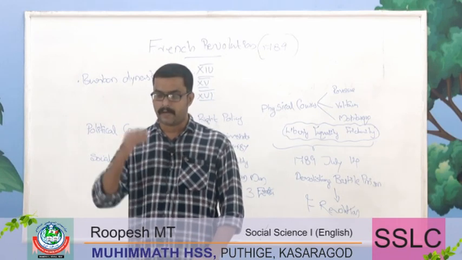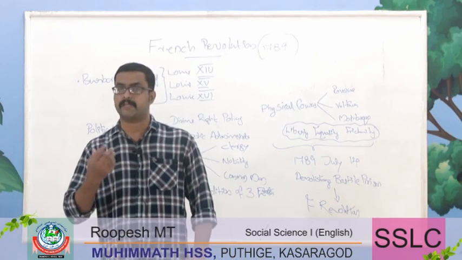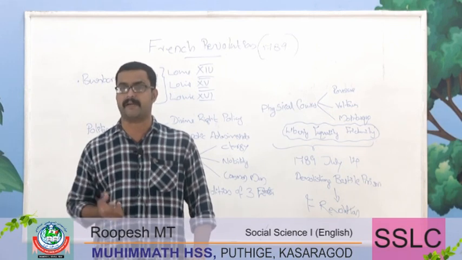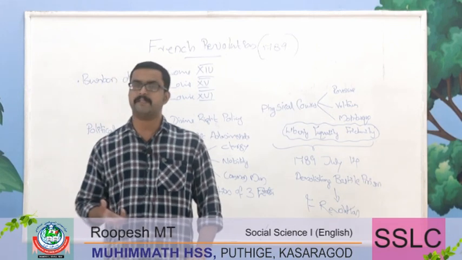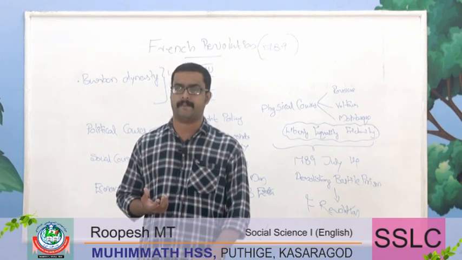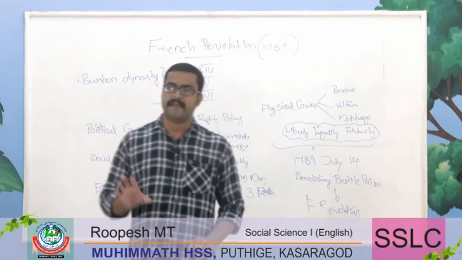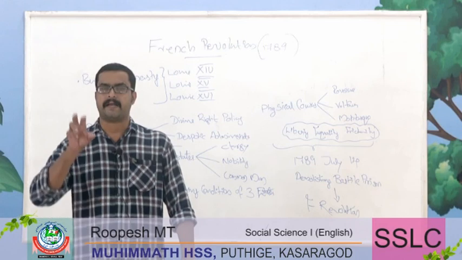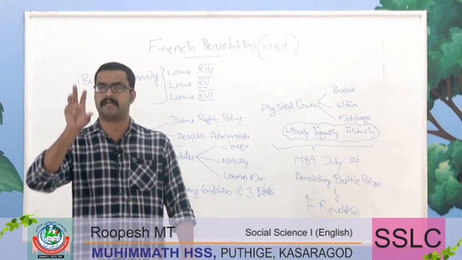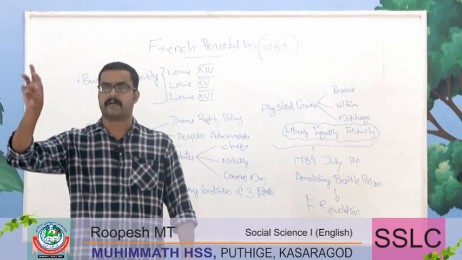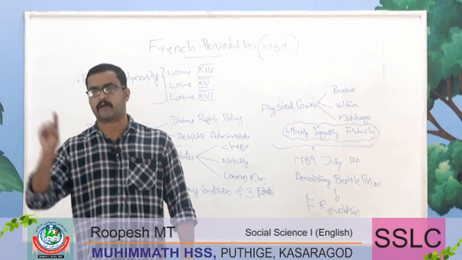During that same time, French society also witnessed a parliamentary system, and that parliamentary system was known as the Estates General. The Estates General consisted of three groups: the clergy, the nobility, and the common man.